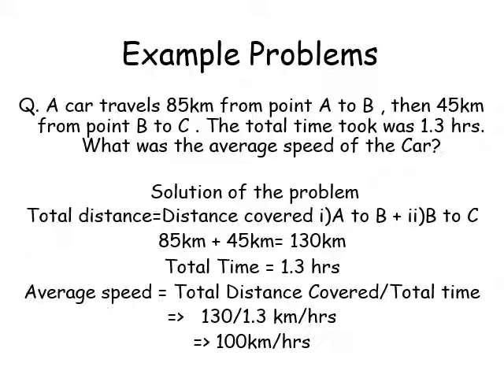So total distance is equal to 85 plus 45, 130 kilometers. Total time is also given for the travel, that is 1.3 hours. So what is the average speed? We know average speed is equal to total distance covered by total time taken. So total distance is 130 km divided by total time 1.3 hours. So it is 100 kilometers per hour.